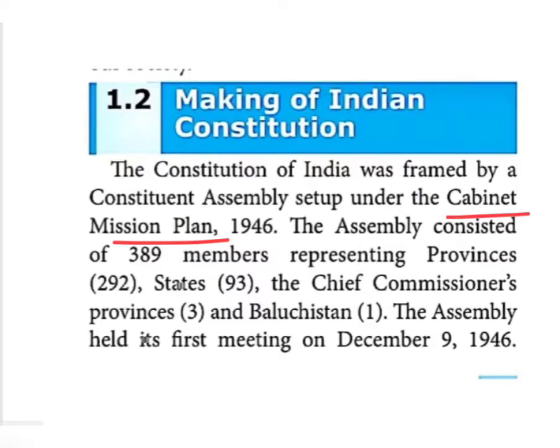In March 1946, the Cabinet Mission under Pethick Lawrence, A.V. Alexander and Sir Stafford Cripps, these three British officers, visited India. These three British officials visited India to negotiate in a peaceful manner with the Indian leaders